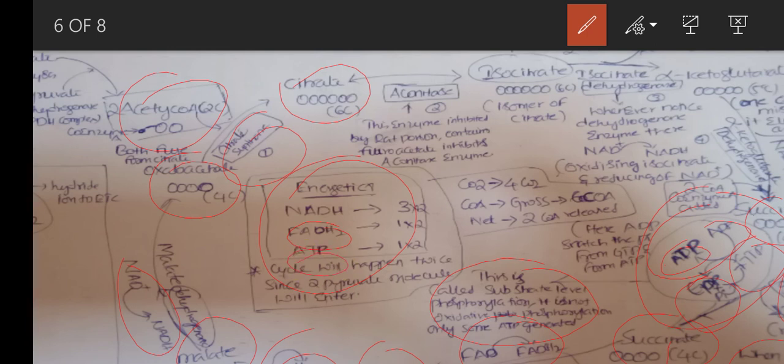The reaction will go twice because 2 acetyl CoA are there, so everything is multiplied by 2. So a total of 6 NADH, 2 FADH2 and 2 ATPs will be there, and there will be 4 CO2s. Okay, so the coenzyme A will be released.